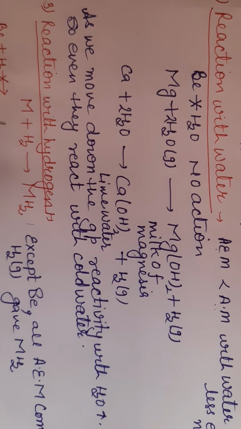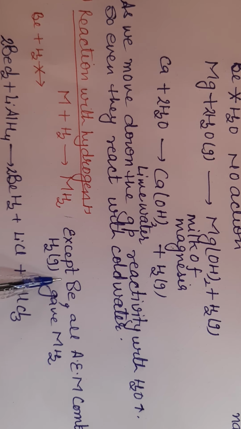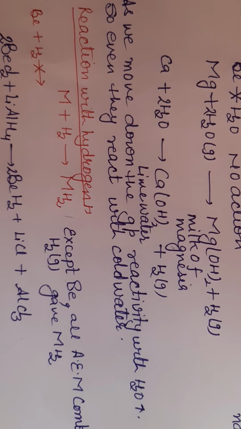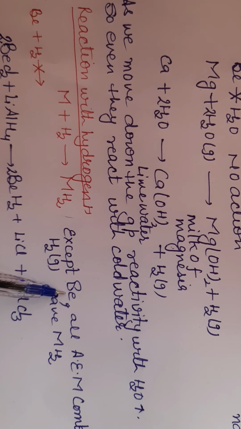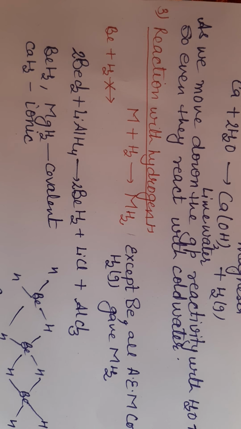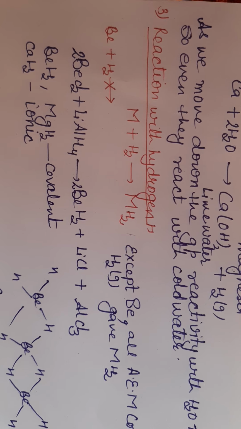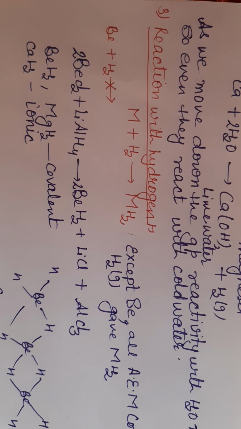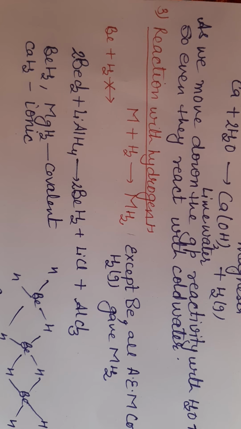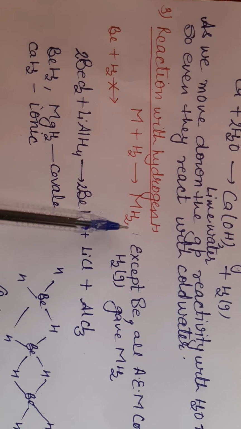Metals react with hydrogen and form metal hydrides. Except beryllium, which is the first member of alkaline earth metals, all alkaline earth metals easily react with hydrogen gas. Except beryllium, all alkaline earth metals have the tendency to form metal hydride. Except beryllium, all alkaline earth metals directly combine with hydrogen and give metal hydride.